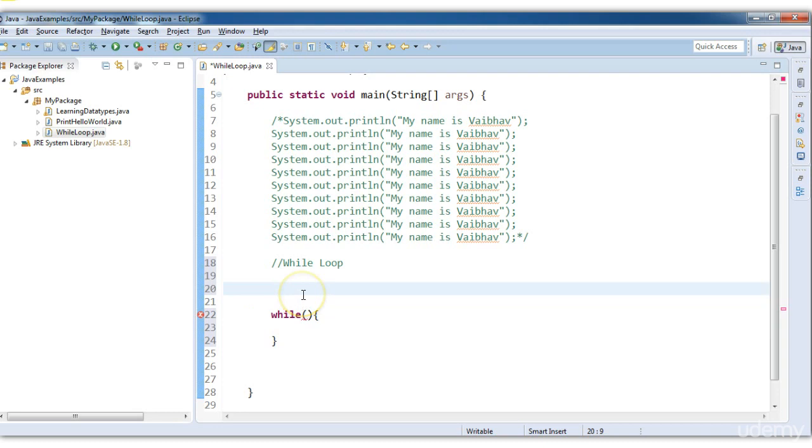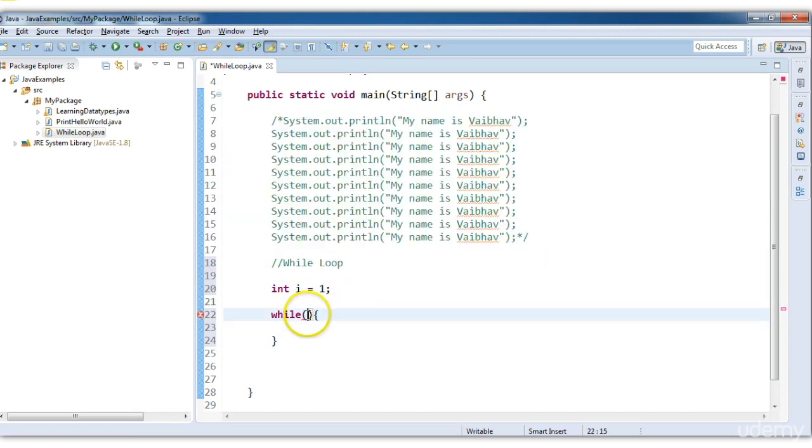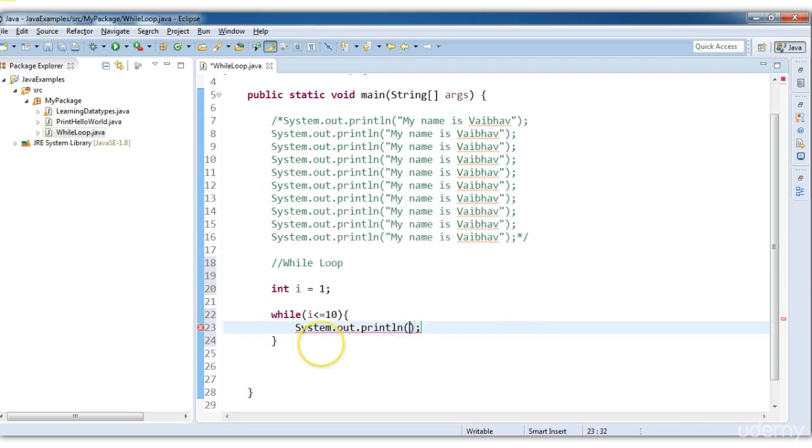Let me take a variable int i = 1. I want to print this 10 times. So I'm saying if value of i is less than or equal to 10, then go under this while loop and print my name is Vaibhav.